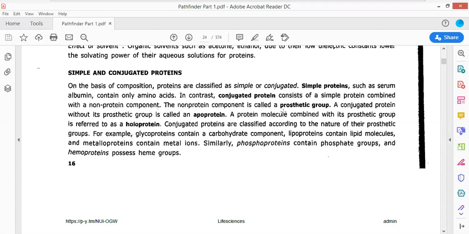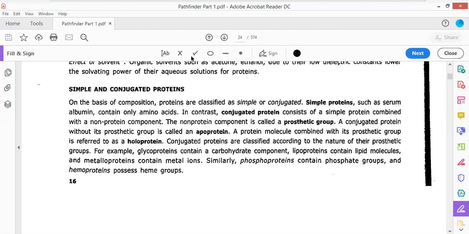What is a prosthetic group? What is an apoprotein? Now see, the proteins can be classified into two different types on the basis of their structural composition. So basically this is the classification of protein on the basis of its structural composition.